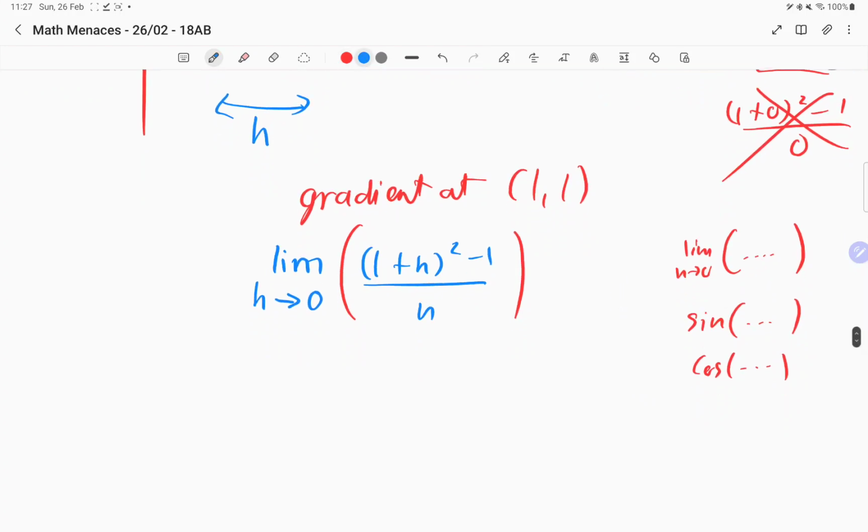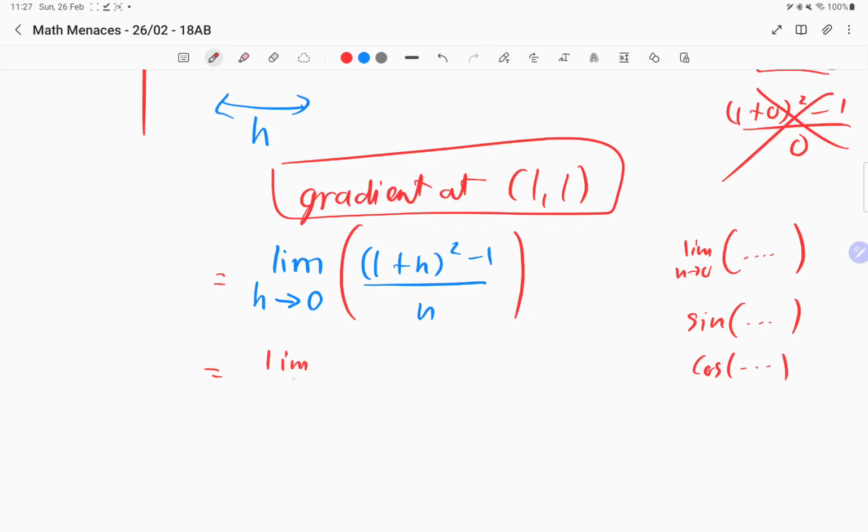So to find the limit, as h tends towards 0, what does this tend towards? What does it approach, right? So we'll continue that, but in order to do it, I need to expand that brackets over here. This is actually the gradient, the actual instantaneous rate of change at 1, 1. Right? I'll show you guys the initial calculation. We'll do more exercises next week.